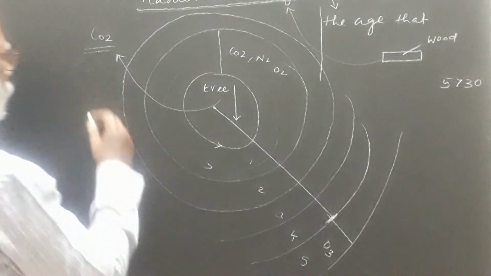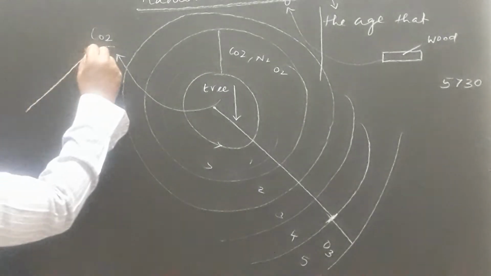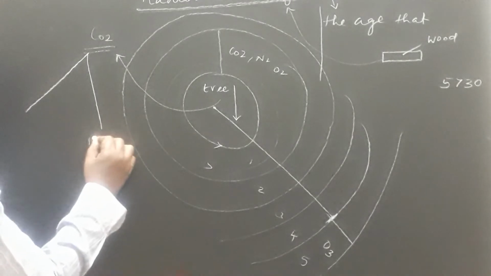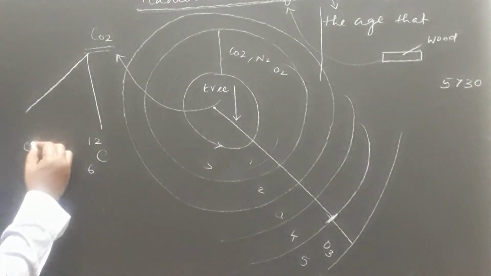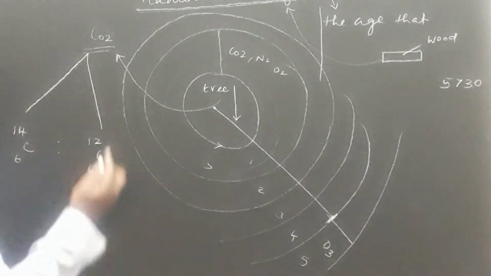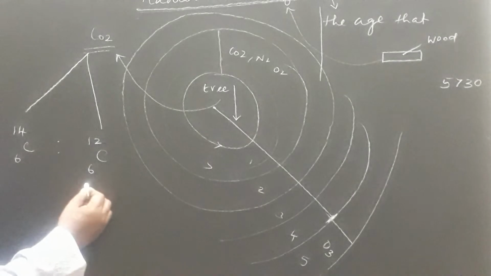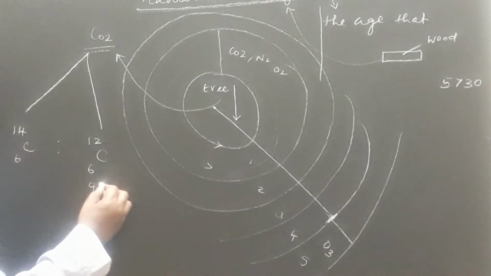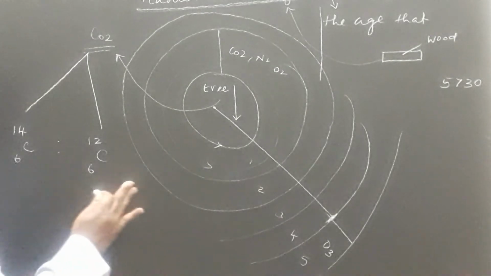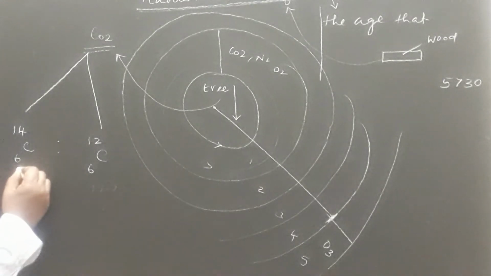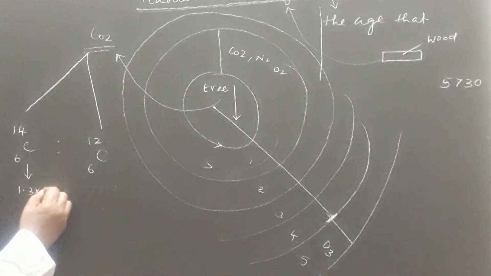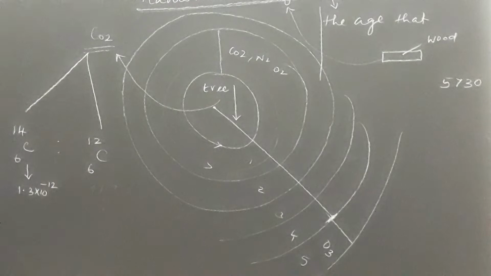That means the carbon dioxide is made of carbon isotopes 6C12 and 6C14. The ratio of 6C12 is almost 97.7%, and the 6C14 amount is approximately 1.3 into 10 power minus 12.